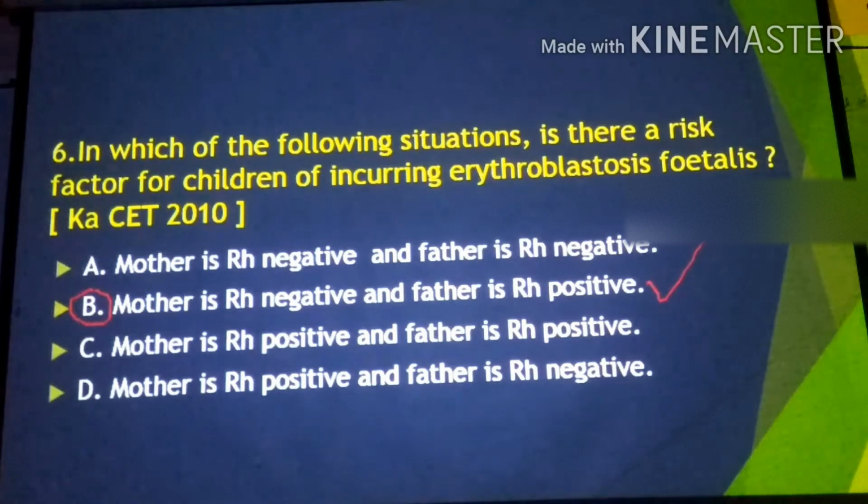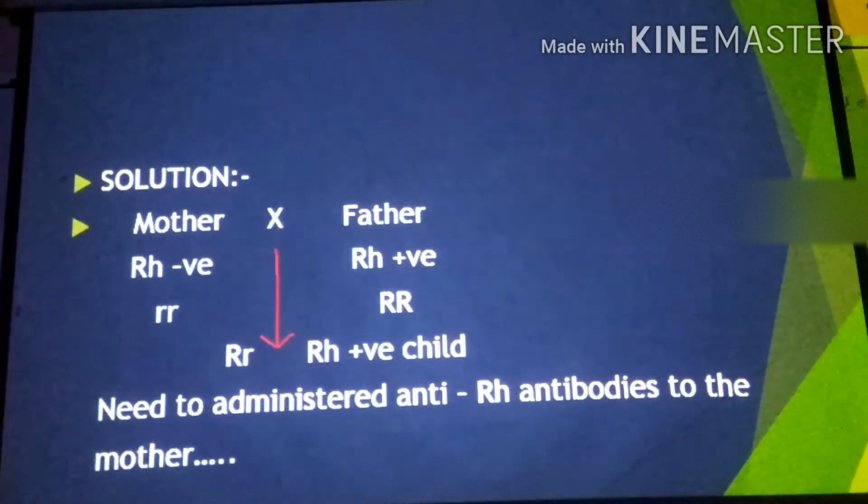There is no need to see the other options. The information is already available in the NCERT content. If anti-Rh antibodies are administered to the mother, then there is no risk or danger for the second and onward issues. Let's move to the next slide.